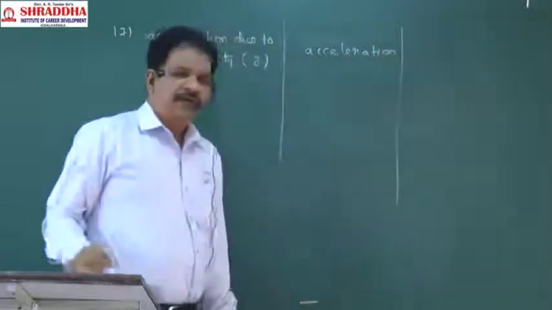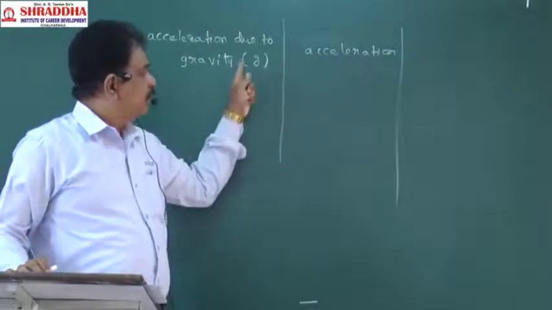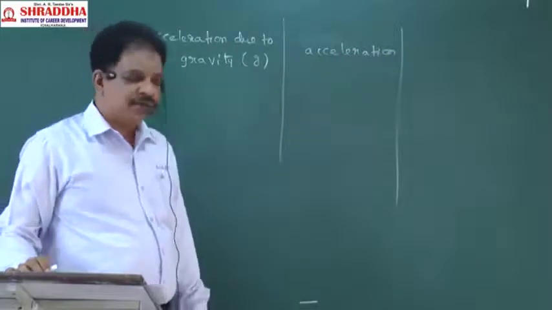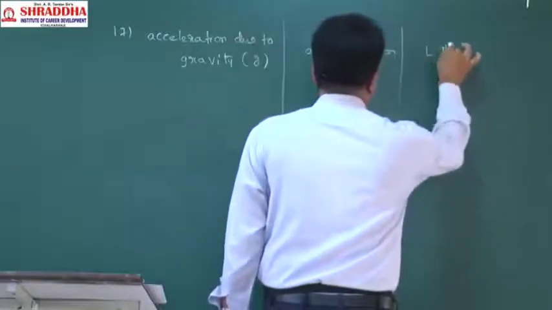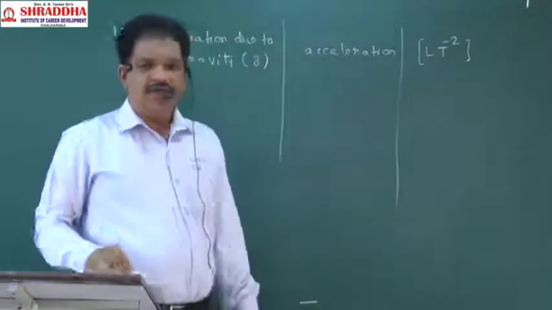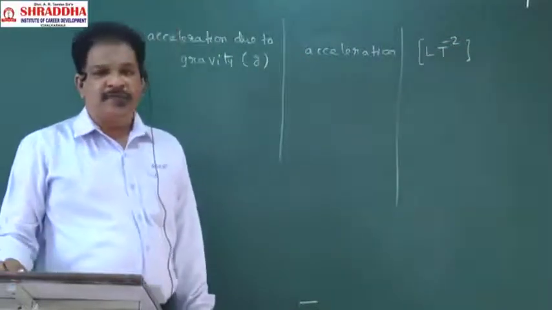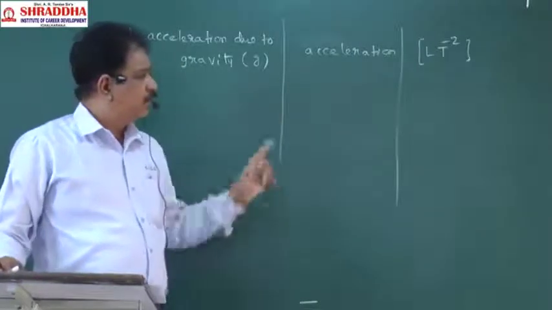So what is the dimensional formula of acceleration? Same will be there for acceleration due to gravity also. So this value will be L T power minus 2. Already we know the dimensional formula of acceleration is L T power minus 2.